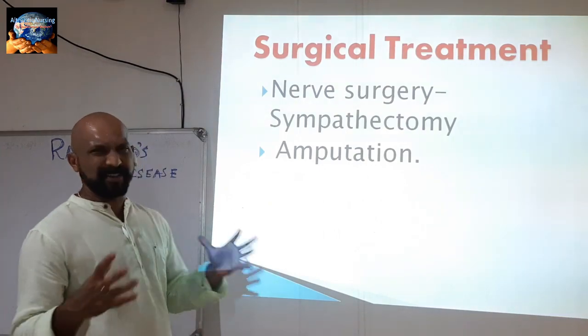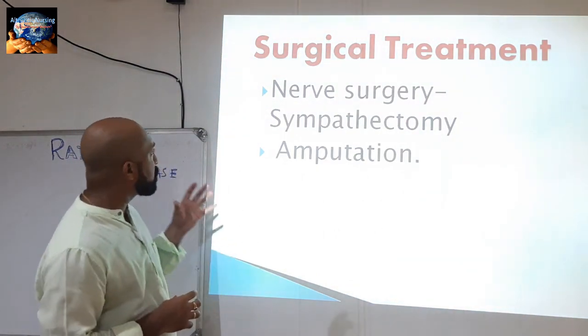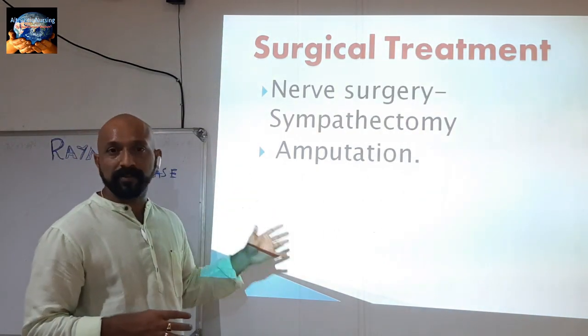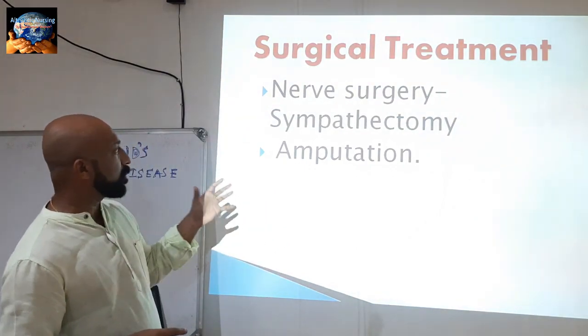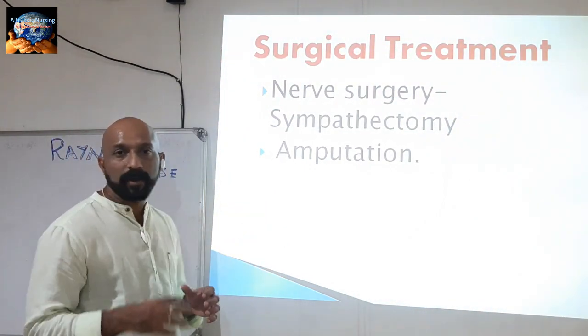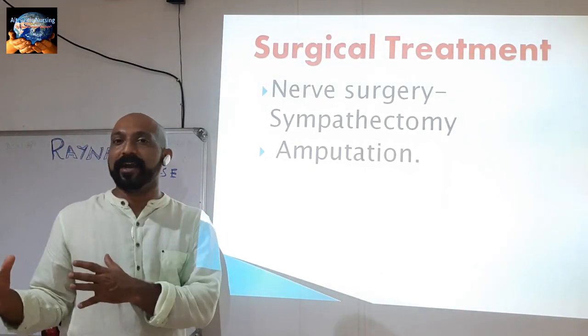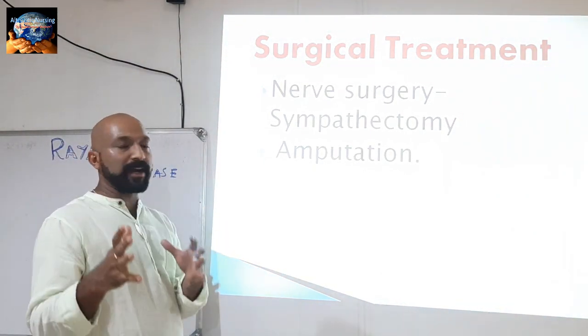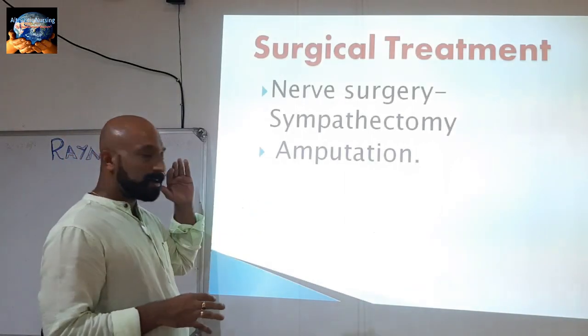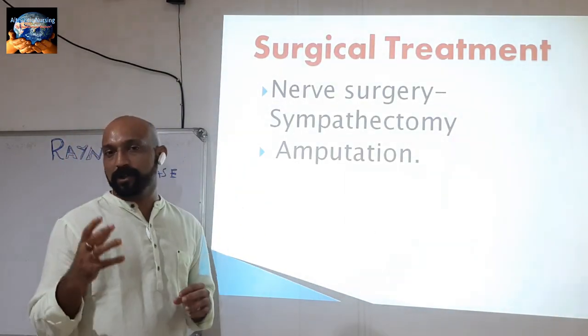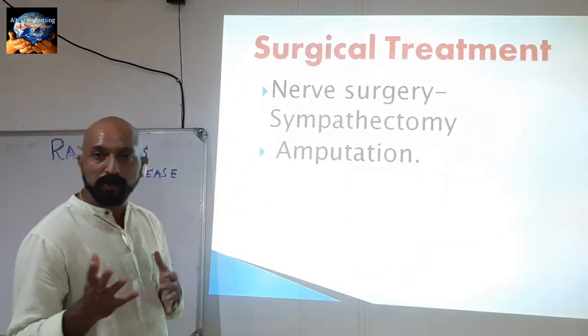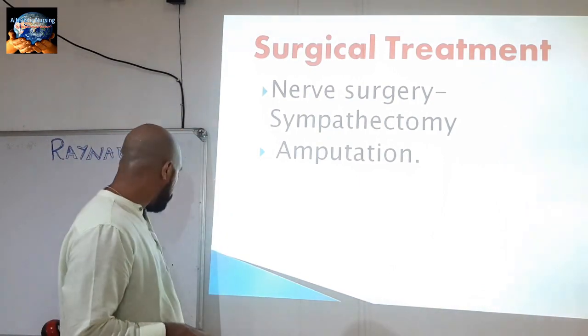Next we will go to the surgical treatment. In an advanced stage, they will go for sympathectomy, which is resection of the sympathetic nerves. If the patient has gangrene, the doctor may suggest amputation. So these are the main surgical treatments used for Raynaud's disease.